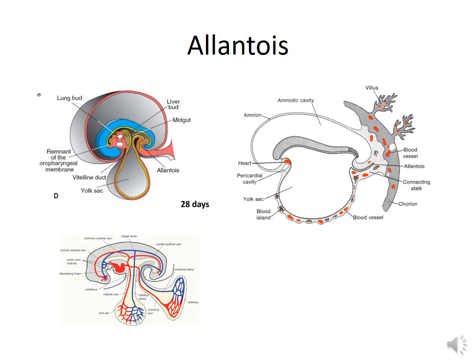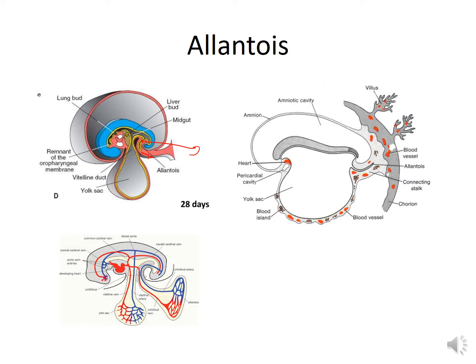Okay, so allantois in human embryo. The allantois is a blind tubular endodermal diverticulum, which grows from the posterior part of the yolk sac into the mesoderm of the connecting stalk during the third week of development. This is the diverticulum of the yolk sac lined by endoderm.